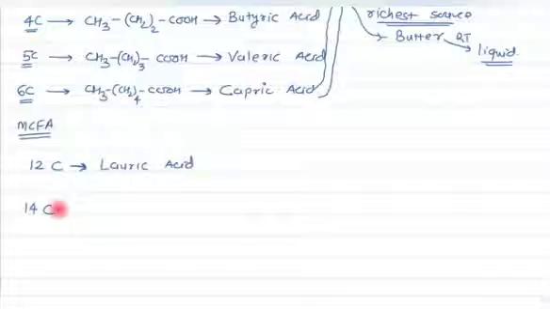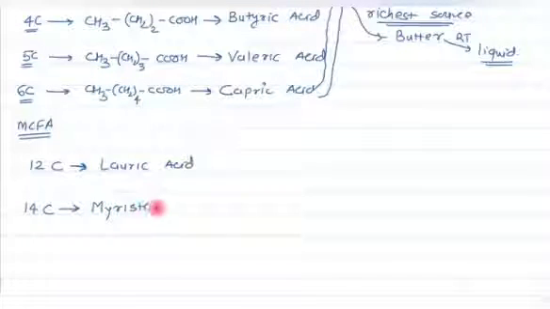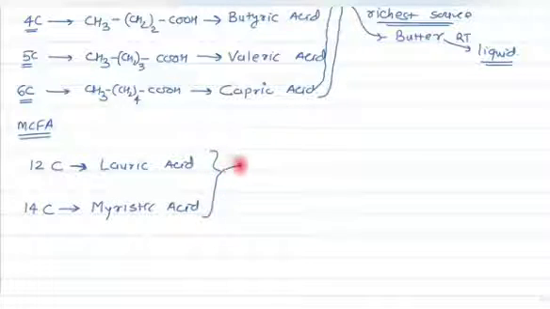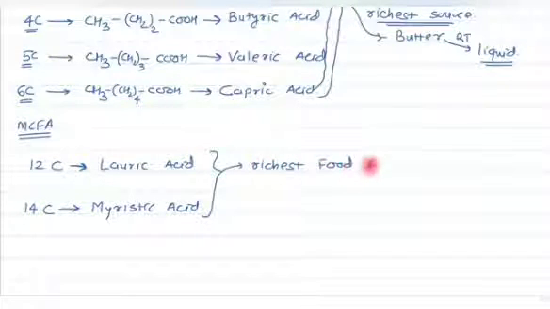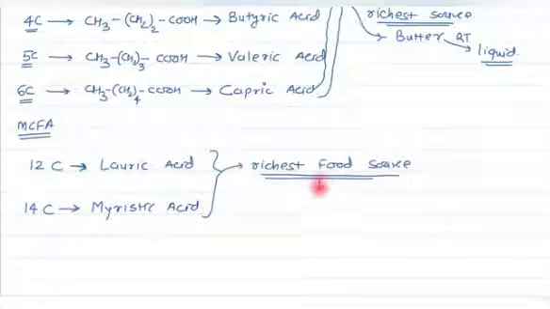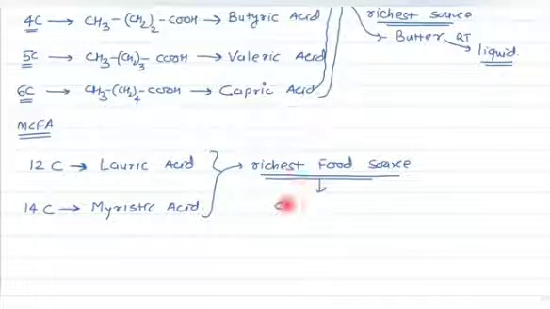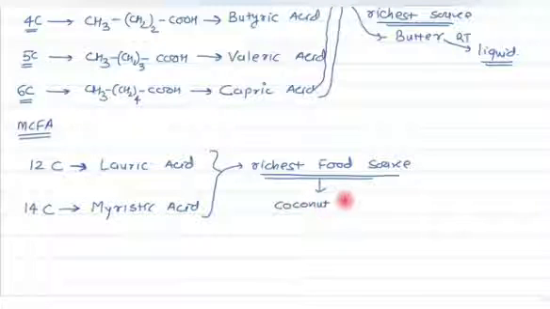And what is the name of the 14 carbon long saturated fatty acid? It is myristic acid. What about the food sources of these medium chain fatty acids? The richest food source is coconut oil.